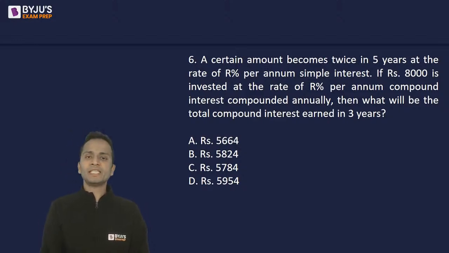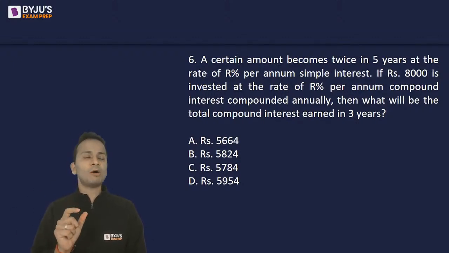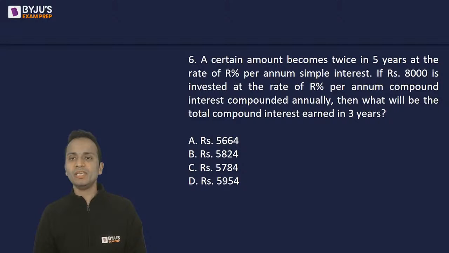Now, if rupees 8,000 is invested at the rate R% per annum compound interest compounded annually, then what will be the total compound interest earned in 3 years? Now, while solving this question, I'll teach you a new method of calculating compound interest, a new and easy method of doing that.